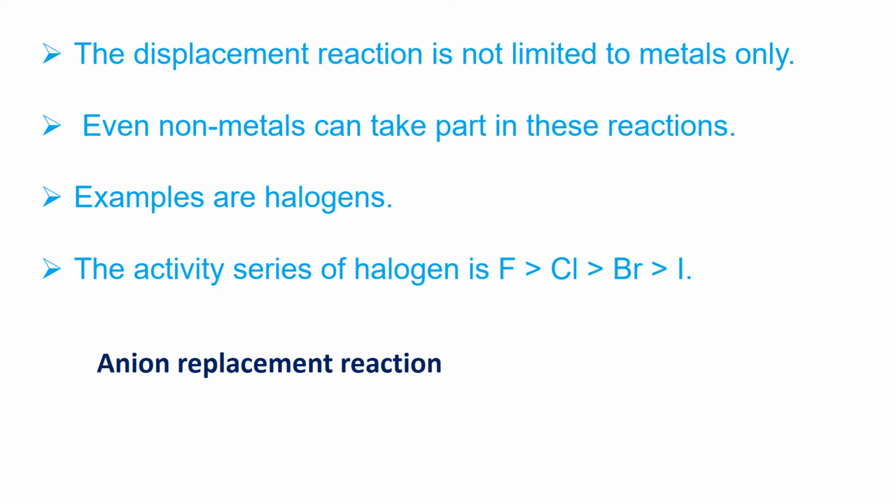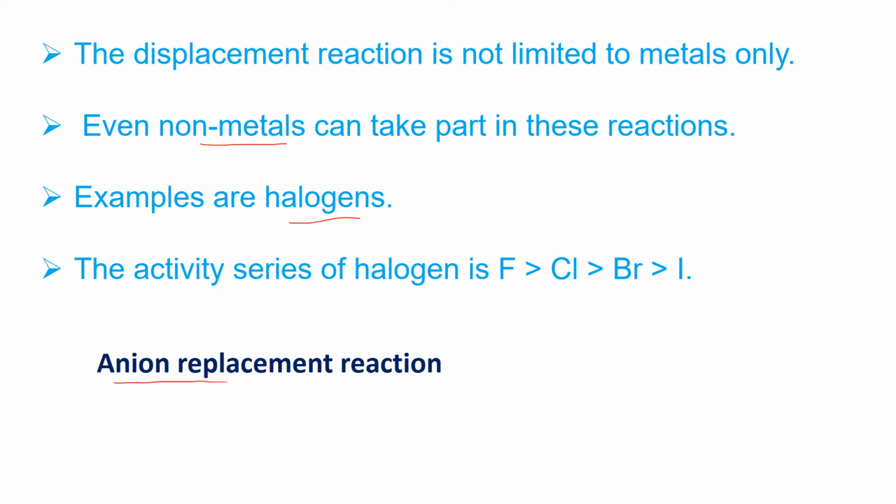The displacement reaction is not only observed in metals but also among non-metals. Non-metals can also take part in a displacement reaction. But in this case, the displacement reaction is known as an anion replacement reaction. Especially halogens like fluorine, chlorine, bromine and iodine take part in anion replacement reactions.